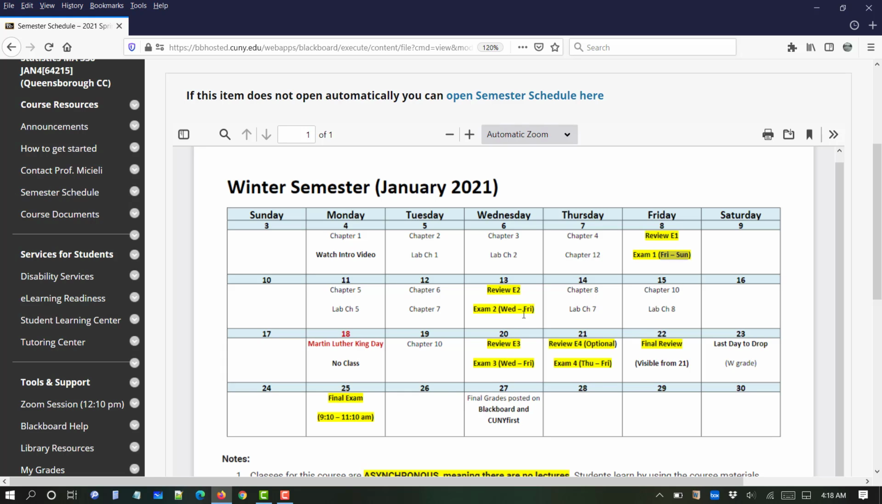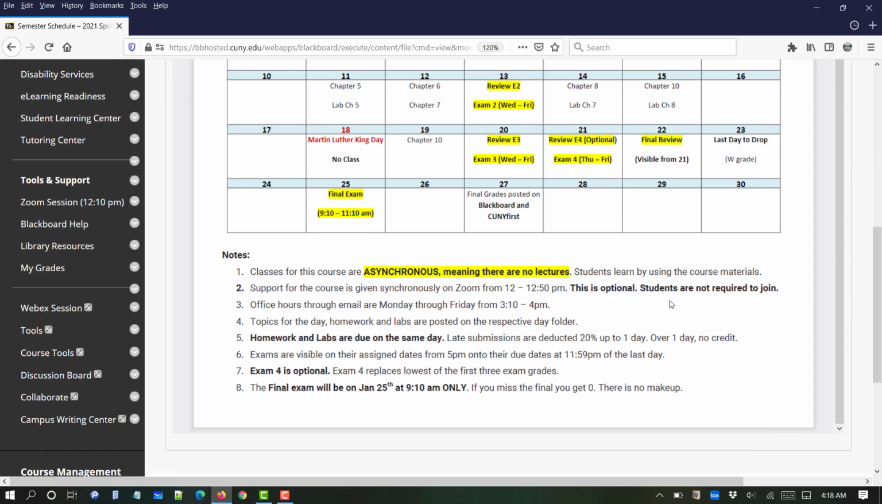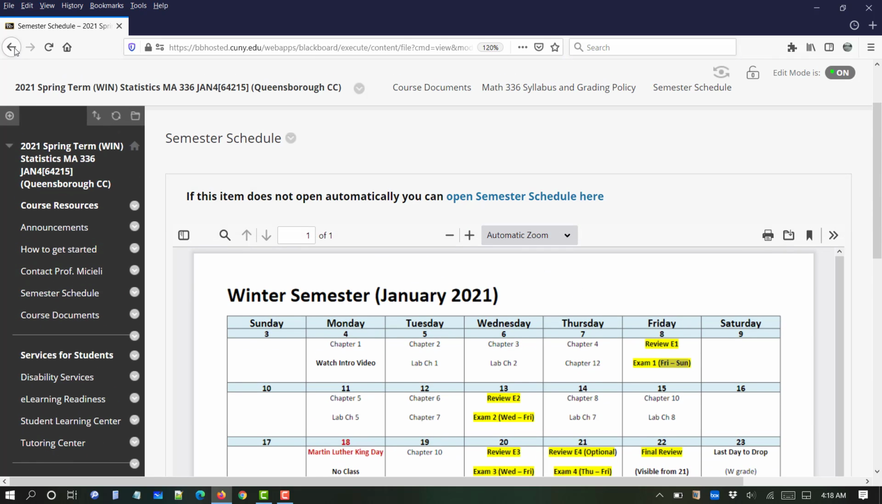The second exam is visible from Wednesday to Friday. Same thing with the third. The fourth exam, which is optional, is visible from Thursday to Friday. The final is already set for our course. Okay, it's on the 25th, and you don't have a choice. You're going to take it from 9 to 11:10 a.m. Okay, you must make every effort not to miss the final because the department does not give makeups. Okay, if you miss it, you will get 0. And you should later, after the video, go back to this file and read all of this information I have here for you guys. Okay, so that's the semester schedule.